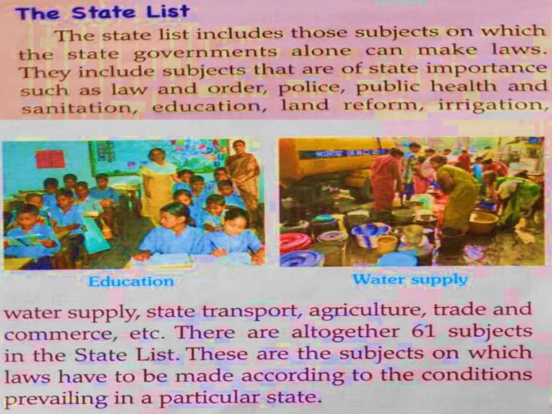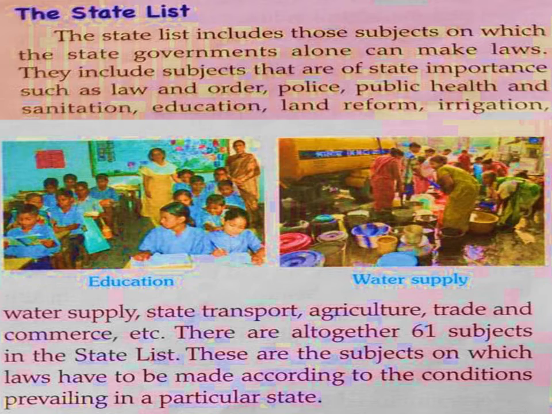Such as law and order, police, public health and sanitation, education, land reform, irrigation, water supply, state transport, agriculture, trade and commerce, etc. So there are 61 subjects in the state list on which the state government alone can make laws.